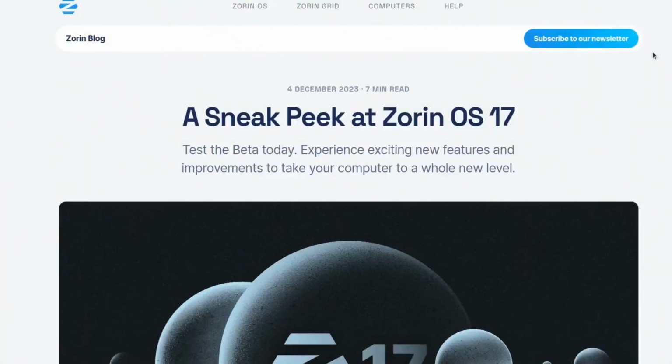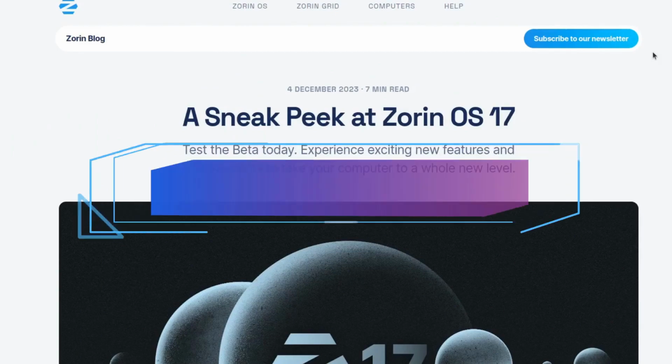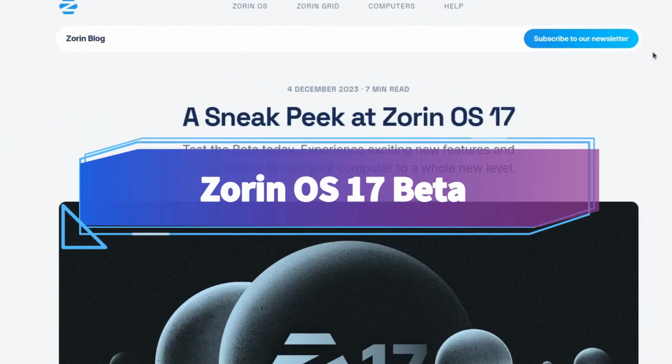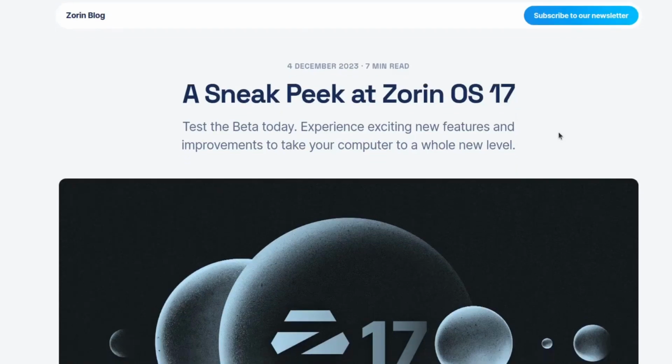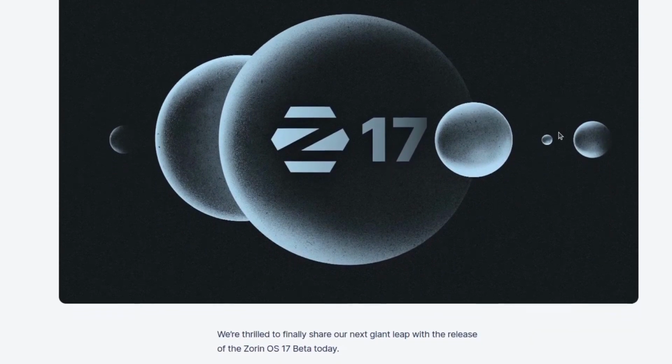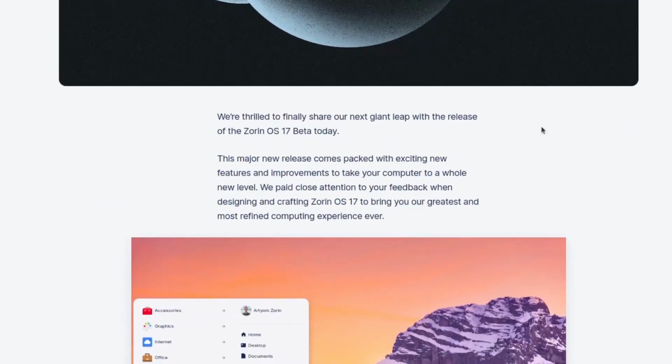Okay, so let's start with the first news, and that is about Zorin OS. You know that Zorin OS is one of the most loved operating systems in the Linux world. And now the Zorin OS 17 beta version has been released. The release date is 4th December, and Zorin OS 17 will be based on Ubuntu LTS 22.04. Yes, Zorin OS always depends on the Ubuntu LTS. This release will be finalized soon, and now you can test the beta version of it.